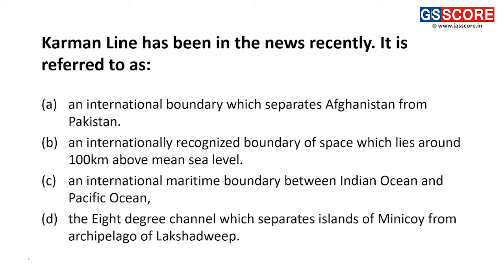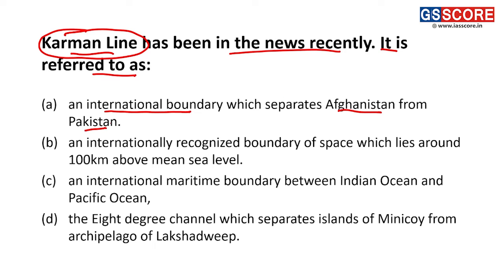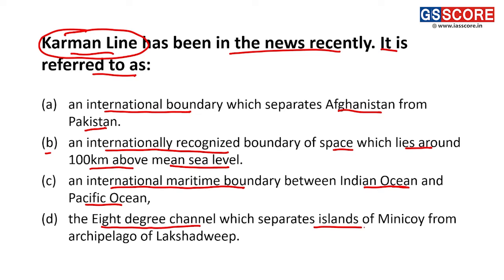Moving forward, the Karman line, which has been in the news recently, what is it referred to? First, we'll be analyzing the statements. Statement A: an international boundary which separates Afghanistan from Pakistan. Statement B: an internationally recognized boundary of space which lies around 100 kilometers above the mean sea level. Statement C: an international maritime boundary between the Indian Ocean and the Pacific Ocean. Statement D: the 8-degree channel which separates the island of Minicoy from the archipelago of Lakshadweep.